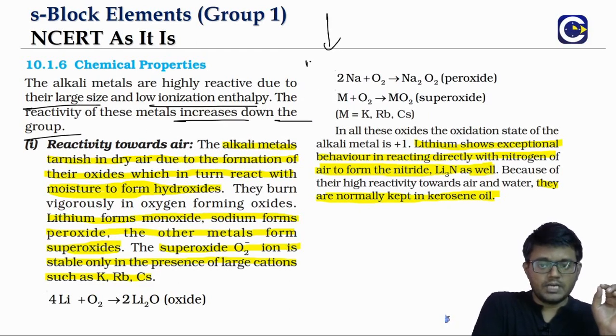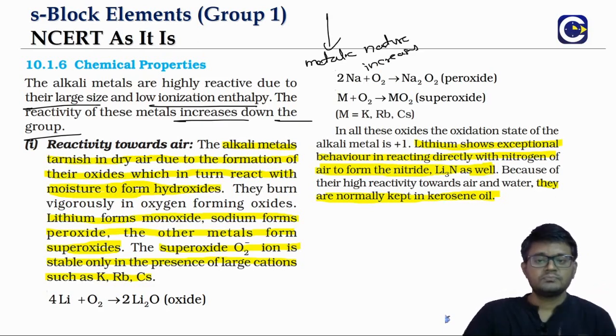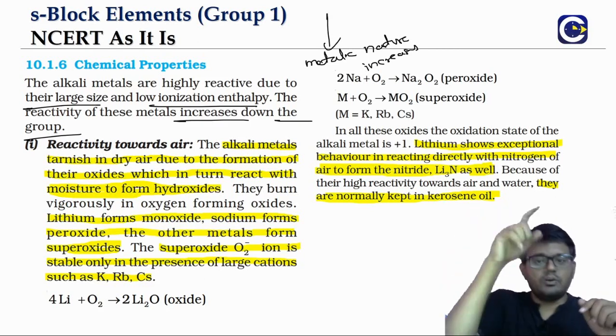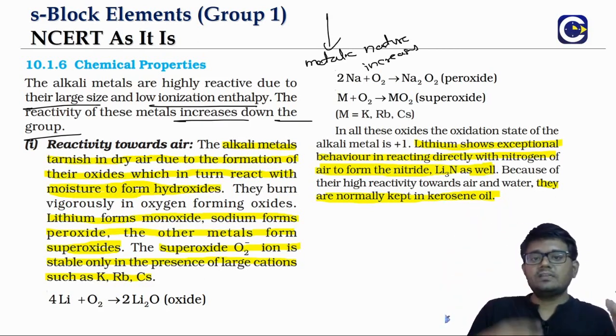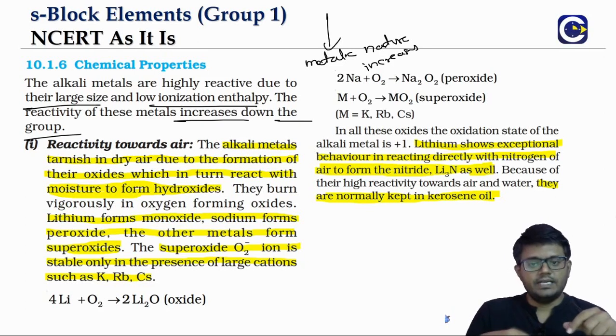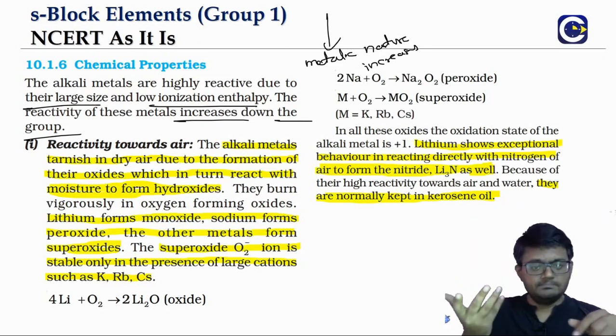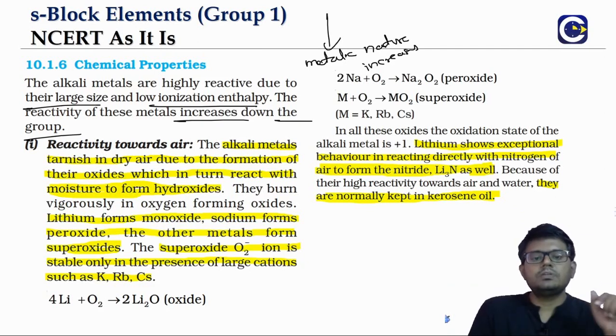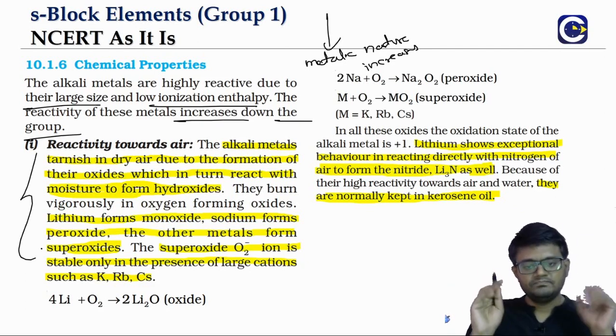As you go down the group, the metallic nature increases. So from lithium to cesium, the reactivity will keep on increasing. Of course, francium we don't study much because it is radioactive. So first let's talk about the reactivity towards air.